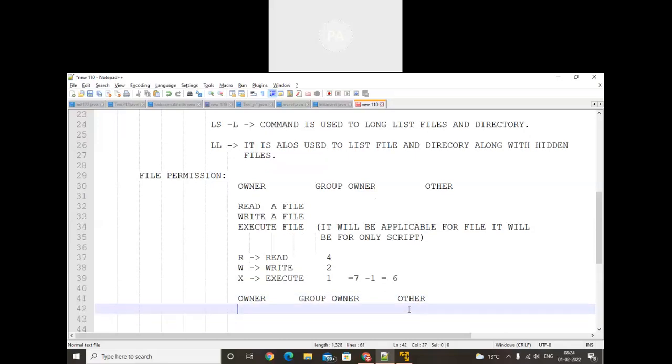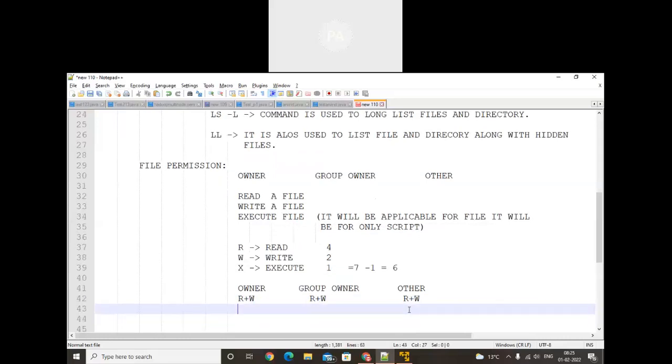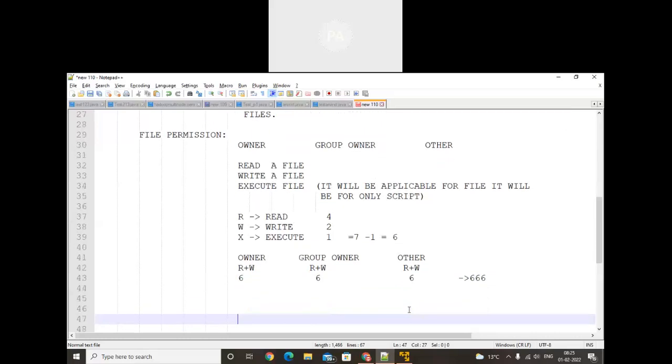Read plus write will give a maximum permission to the owner, and read plus write will give maximum permission for the group and for the other. When we add them, 4 plus 2, we get 6. Group owner 4 plus 2, we get 6. Other will get 6. Like that, we apply the permission to users, and we get 6. So like that we can add the permission.